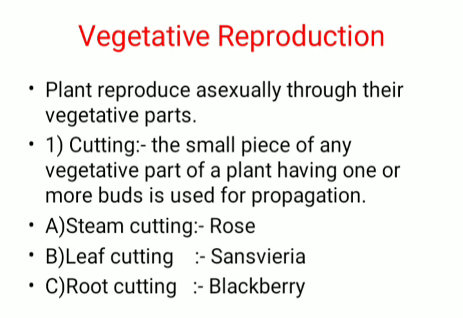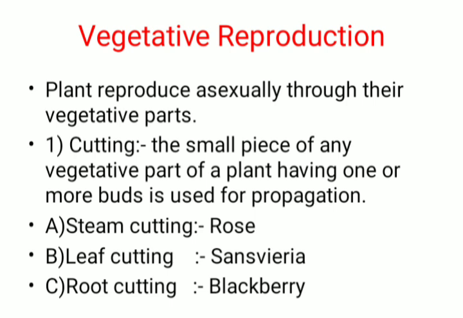There are also a few methods which do not occur naturally in plants. Agriculture and horticulture exploit vegetative reproduction in order to multiply fresh stock of plants. Artificial methods are used to propagate the desired varieties according to human requirements.